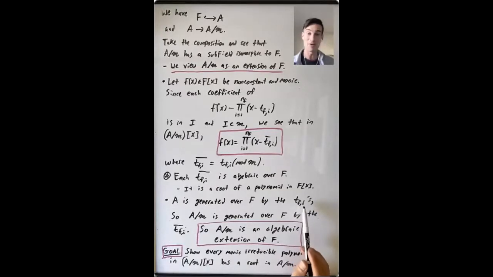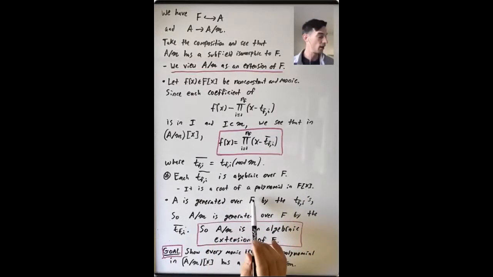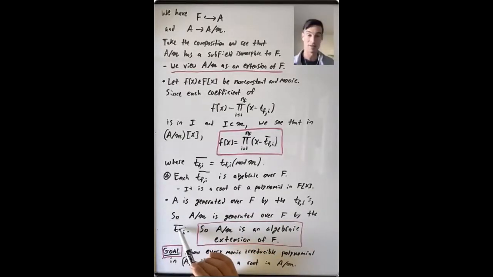And just thinking about how you go from a ring R to R mod I, if you have a generating set for A over F, you get a generating set for A mod M over F. This is generated by the images of these generators for A. So A mod M is generated over F by these t_fi bars. So what's the point?